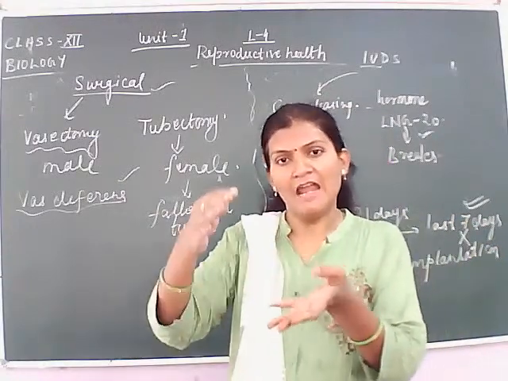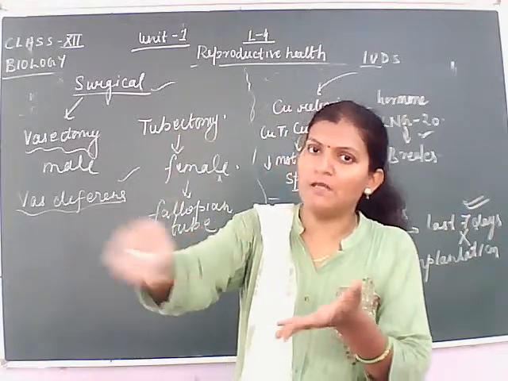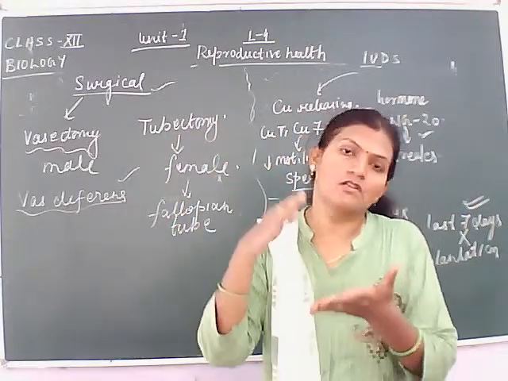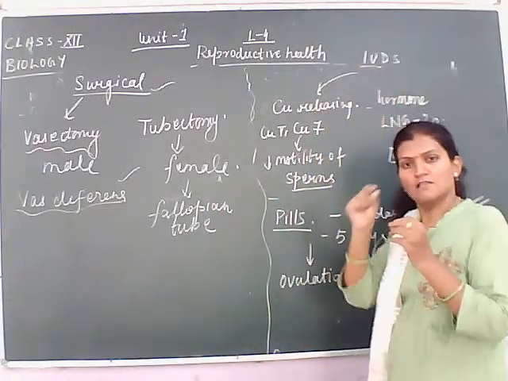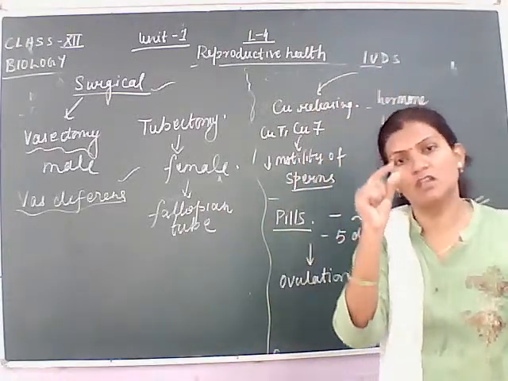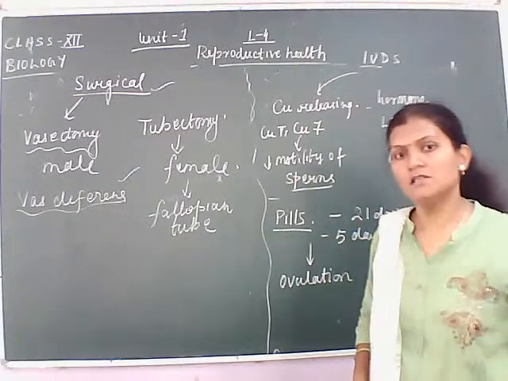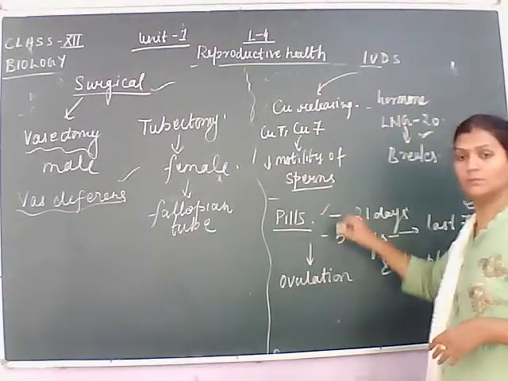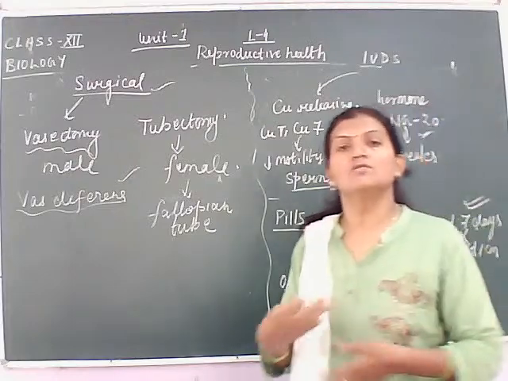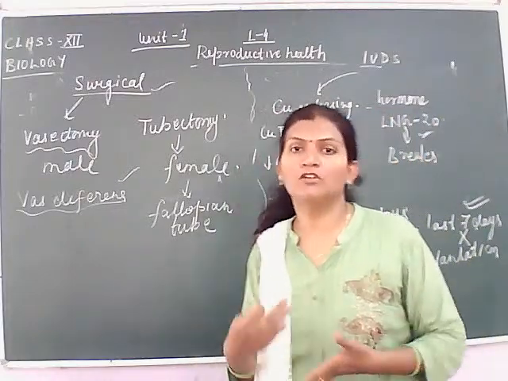Implantation is the attachment of the baby to the uterus of the mother. To prevent it, IUDs are small implants attached inside the uterus. And then we learned how pills are used to control the development of the child.